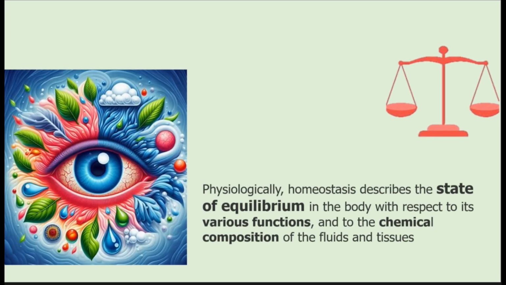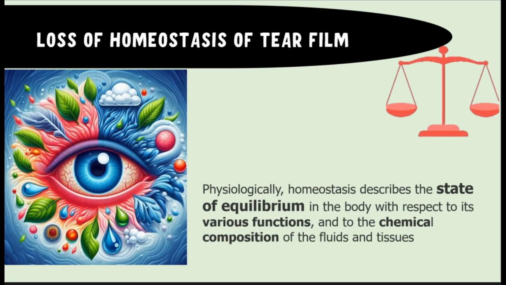Okay, the next thing you should know is regarding the loss of homeostasis of the tear film. So, what is meant by loss of homeostasis? Usually there is a state of equilibrium in the body, and similar equilibrium exists even in the eye with respect to the various functions of the tear film and its chemical composition. This we talked about in detail in our previous video on the anatomy and biochemistry of the tear film.